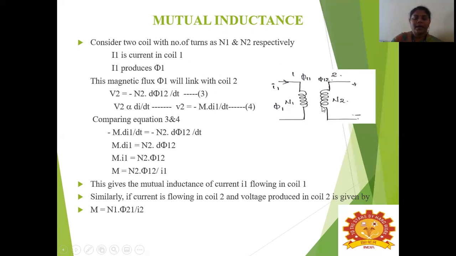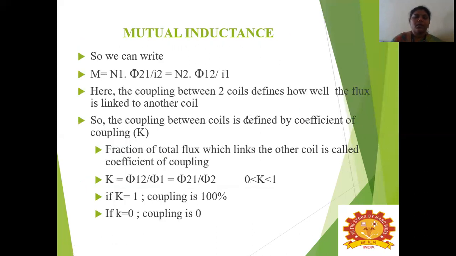And similarly, if the current is flowing in coil 2, the voltage produced in coil 1 gives M is equal to N1 into phi 21 divided by I2. So this is the mutual inductance of the coil, generated from one coil through the other. So we can write M either from coil 1 or from coil 2. M is equal to N1 into phi 21 divided by I2, or it can also be written as N2 into phi 12 divided by I1.